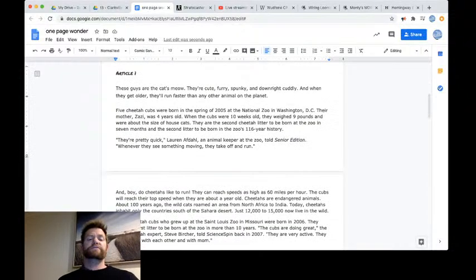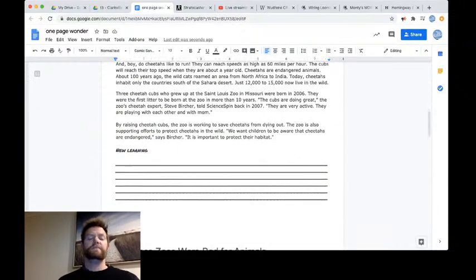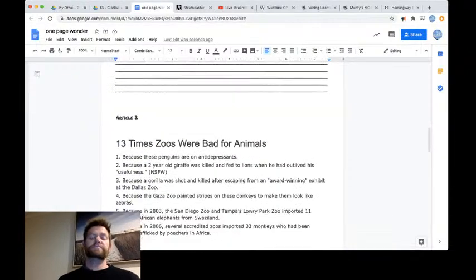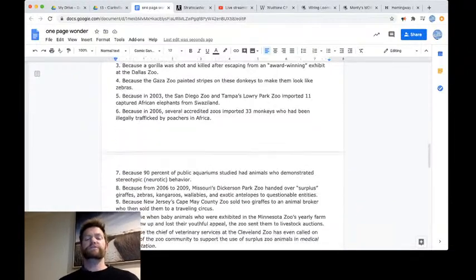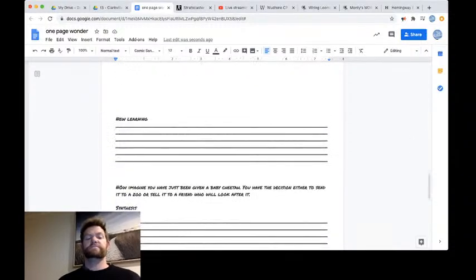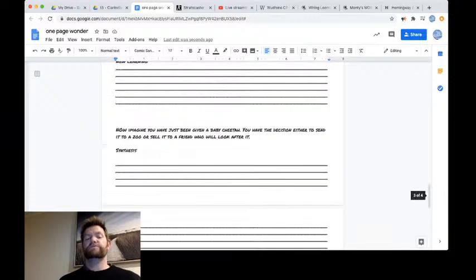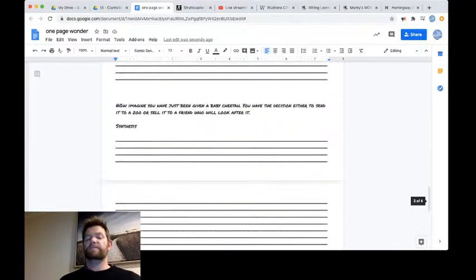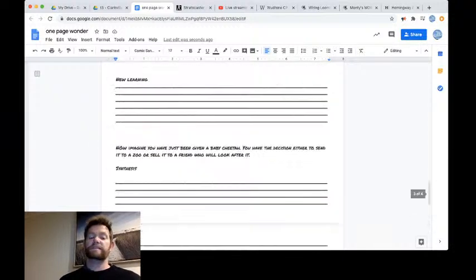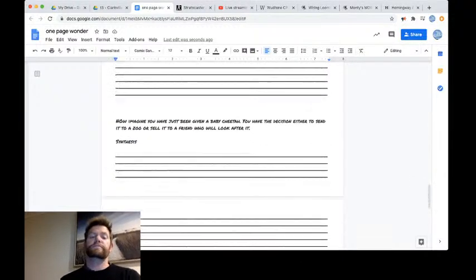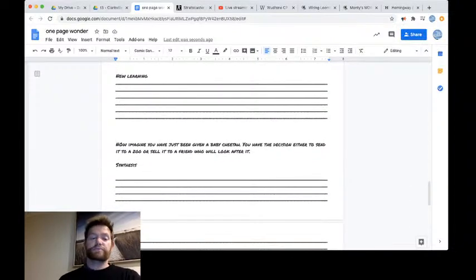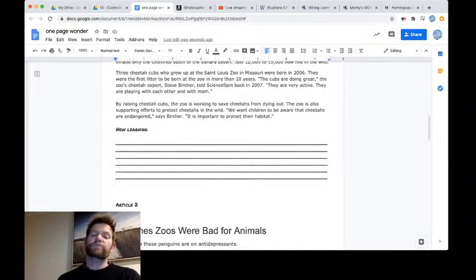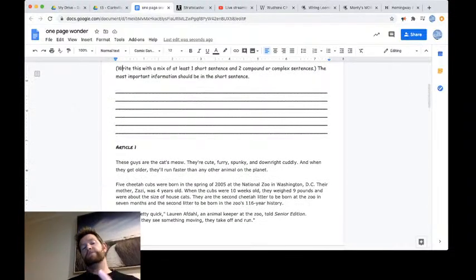Then after that, you're going to read this little thing here. Going to write down anything you learnt, new learning. Then you're going to read Article 2, new learning, and then you're going to answer this question, which is a real doozy. Now look, I've written about 15 lines in there, so I really expect half a page of work. It's similar stuff to what you've done before, but now we're not comparing text to prior knowledge so much. It's text to prior knowledge. So you're adding two texts. Remember to refer to your texts when you're writing your final answer.